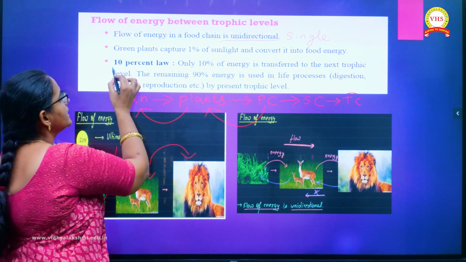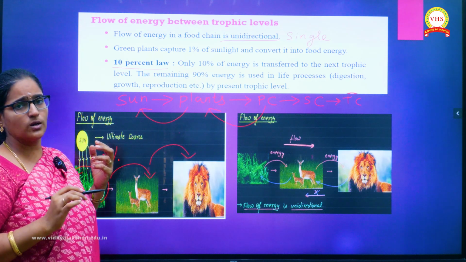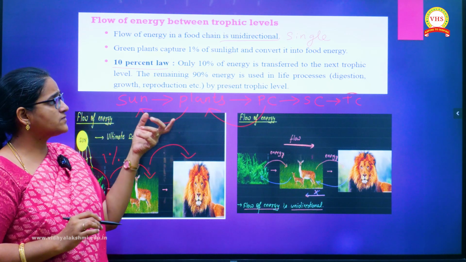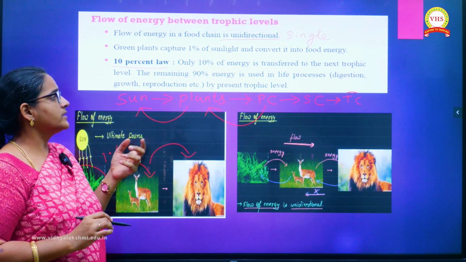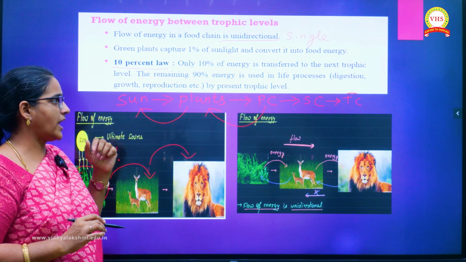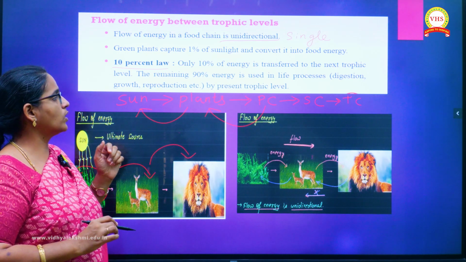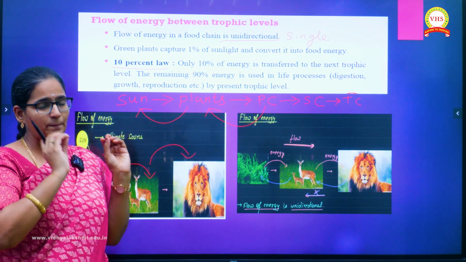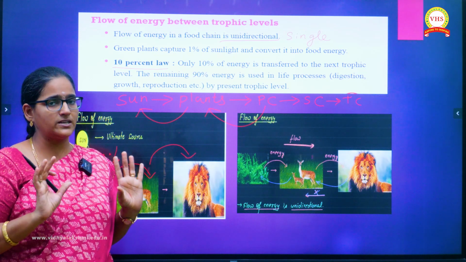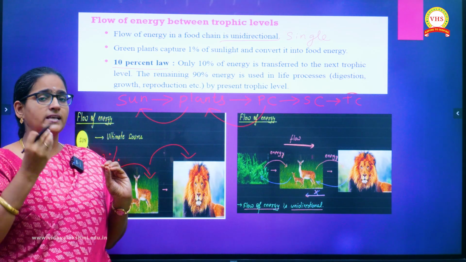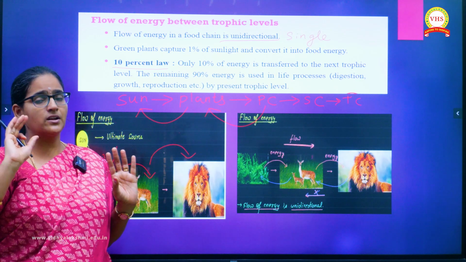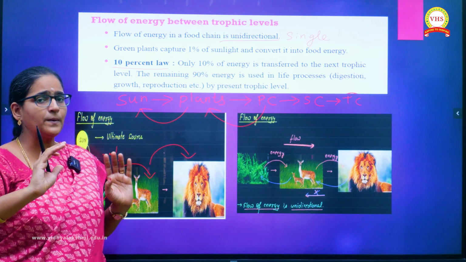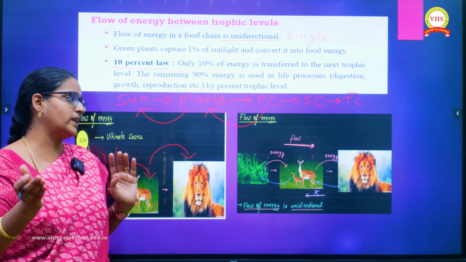Then the next one is the 10% law. This 10% law says that only 10% of energy is transferred to the next trophic level. The remaining 90% of energy is used in life processes such as digestion, growth and reproduction by the present trophic level. See, the plants are getting 1% from the sunlight. Now the plant will pass on 10% of that energy, and the remaining 90% will be used for their own body mechanisms. Only 10% of energy will be passed to the next trophic level.